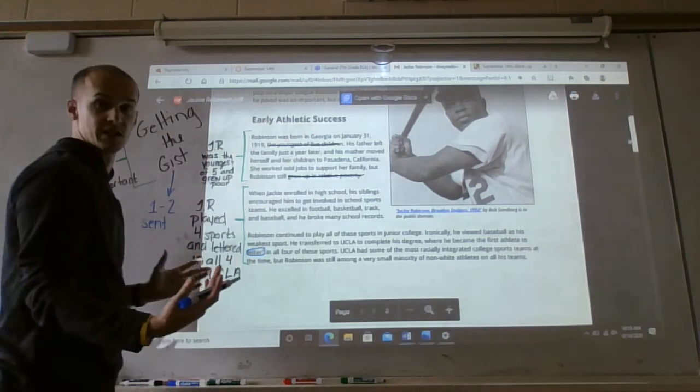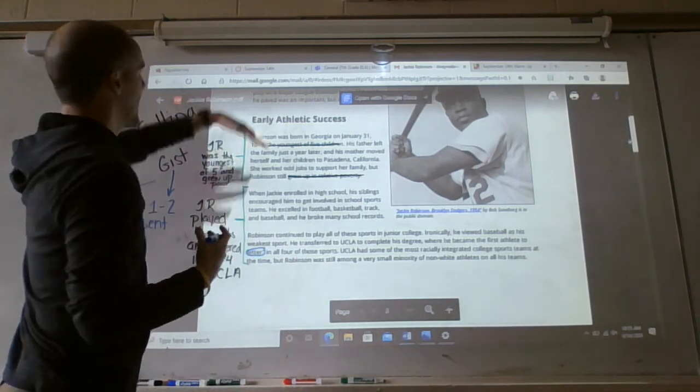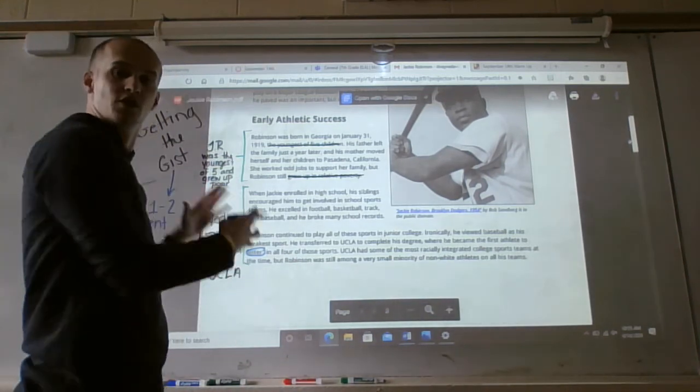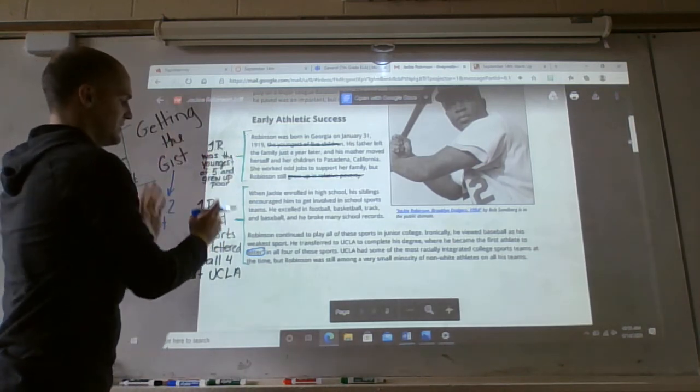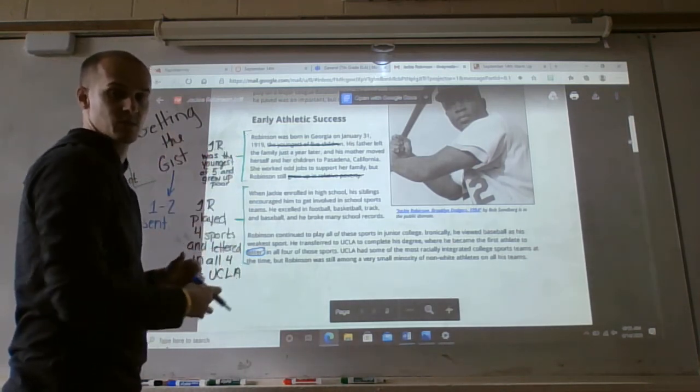But we are able to take 3 paragraphs under the subheading Early Athletic Success and sum it up in 2 sentences. And as you continue on through this article, I want you to go through this process. Use the bracket notations and get the gist statements out of everything that's being said.